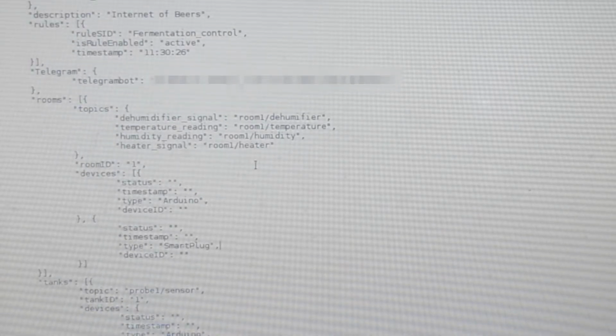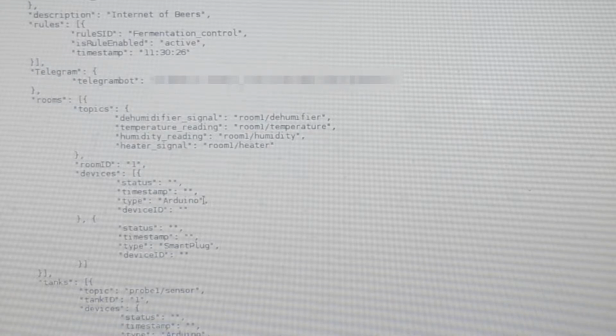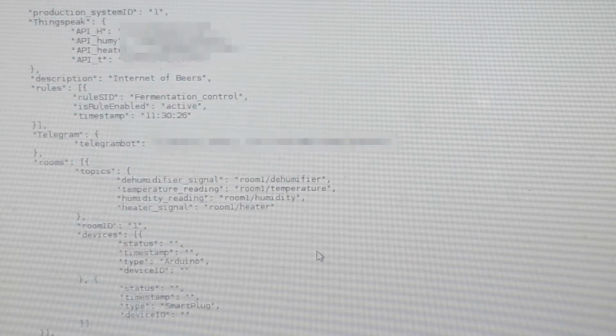It is also possible to add rooms and tanks to the catalog by only adding a new device. The system will do it by itself, registering the device ID, the status and the timestamp. The opposite happens when the device is disconnected. It will automatically delete itself from the catalog.